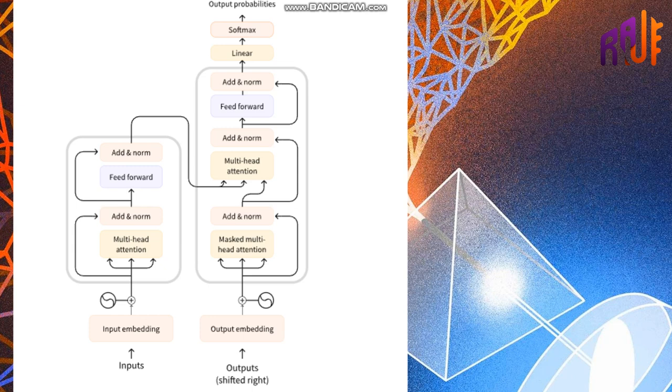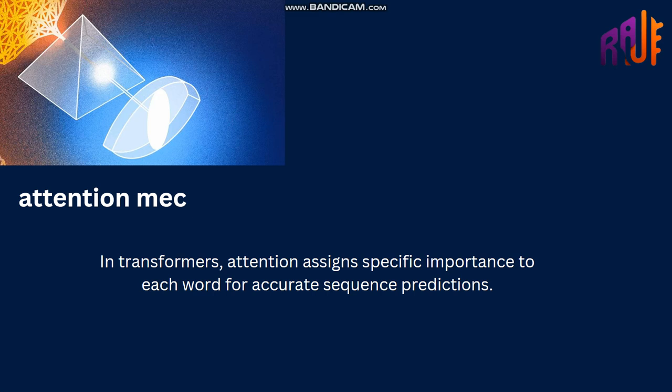I have one last topic I didn't talk about: the attention mechanism. This is very simple. What does attention mean? If you give attention to some people because they are important, the same goes here. If the model pays specific attention to a specific word for accurate sequence prediction, this is known as the attention mechanism. In a transformer, attention assigns specific importance to a specific word for accurate sequence prediction.